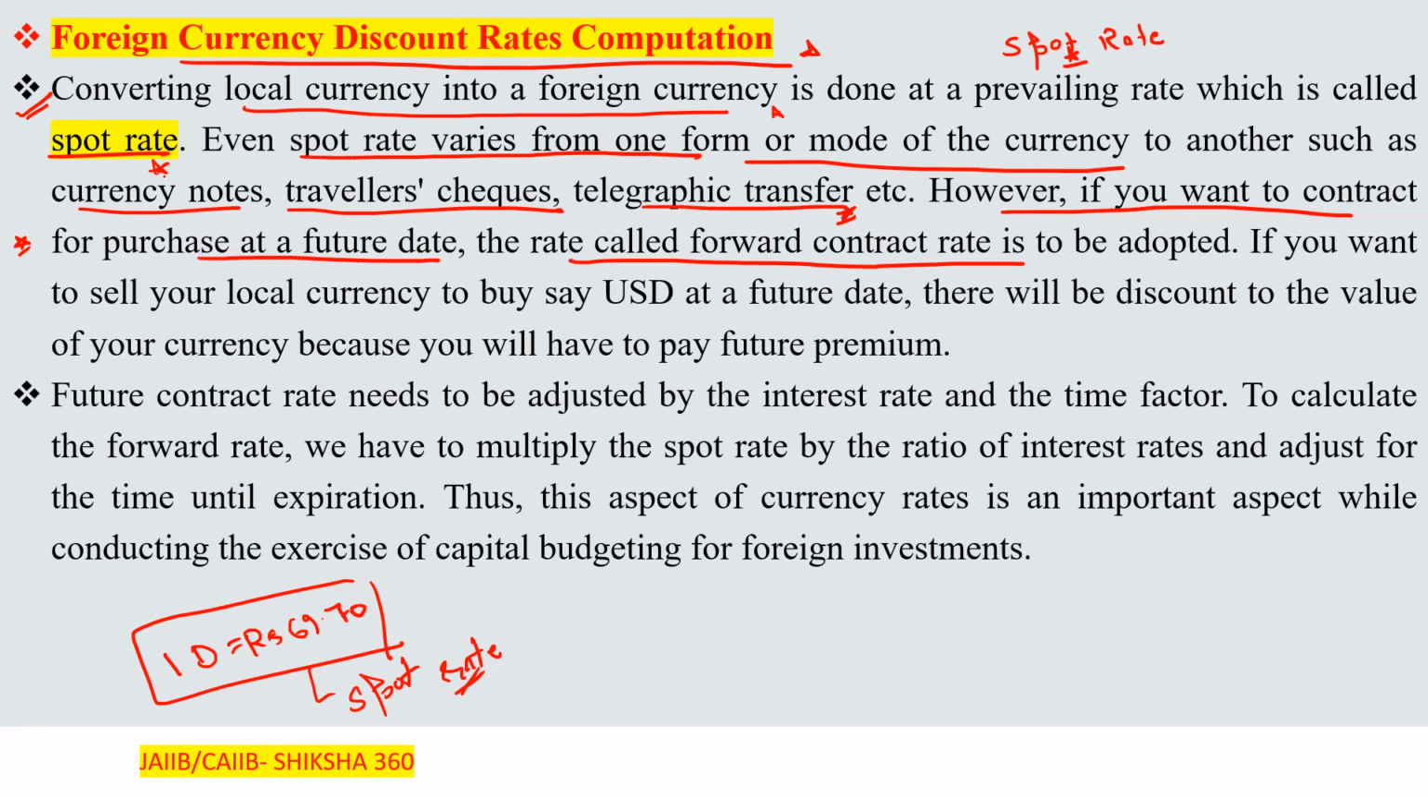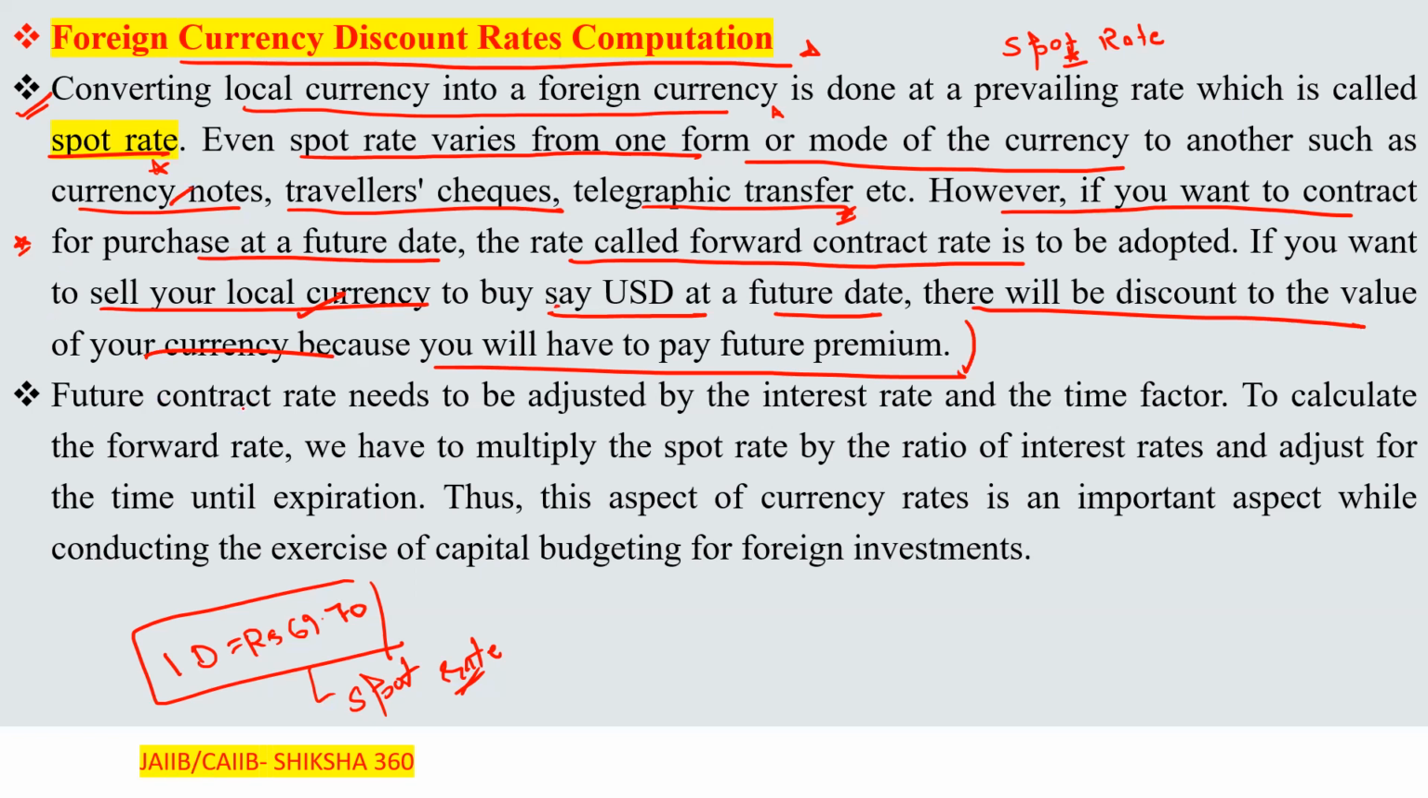Future date, like 1 month, 2 month, 3 month forward rate. So if you want to sell your local currency to buy USD at a future date, there will be a discount to the value of your currency because you will have to pay the future premium also. Along with that, if the currency is going to rise, we have to pay the future premium in that case.